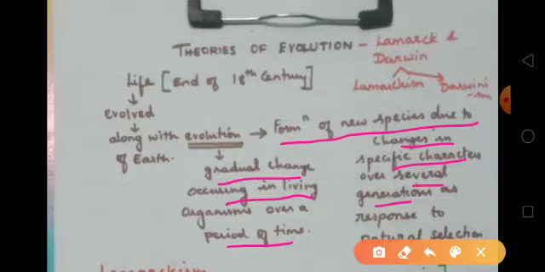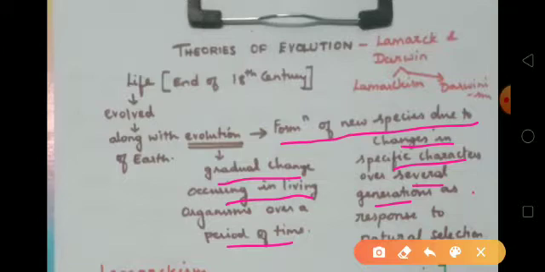Why are they formed? Due to the changes in specific characters. So certain specific characters are changed, and new species were formed over several generations. When does this occur? After many generations only this occurs.